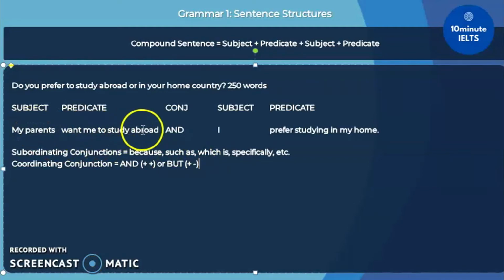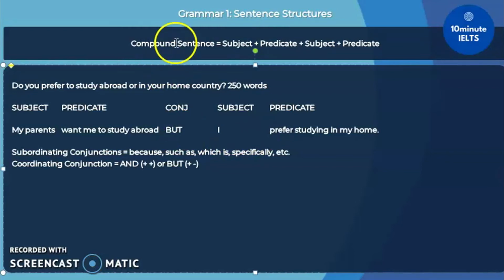My parents want me to study abroad. I prefer studying in my home. These are opposites. Therefore, "but" is better used here. Now let's read: my parents want me to study abroad, but I prefer studying in my home. Now we have a compound sentence, and it wasn't difficult to do because we had two simple sentences already. I just removed the period and added a conjunction between them.